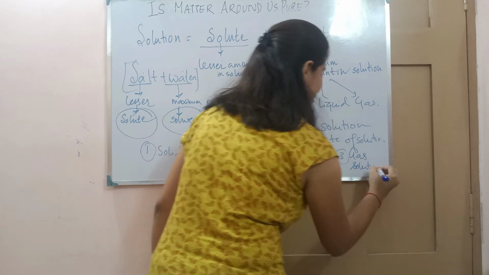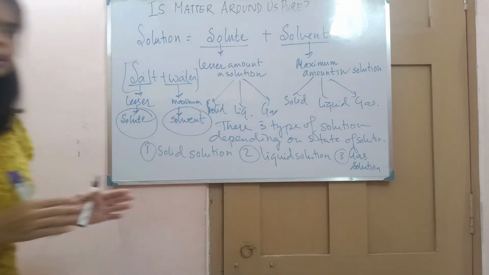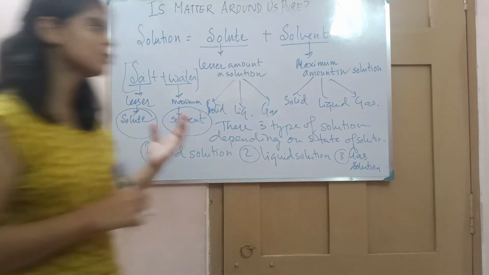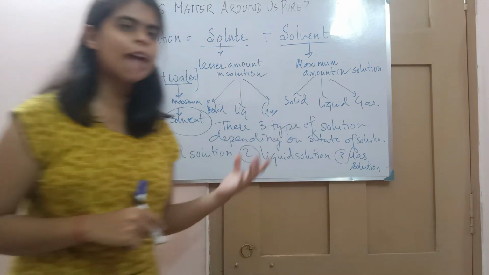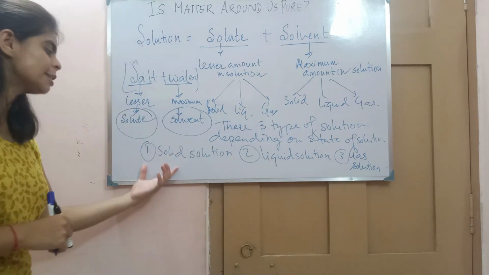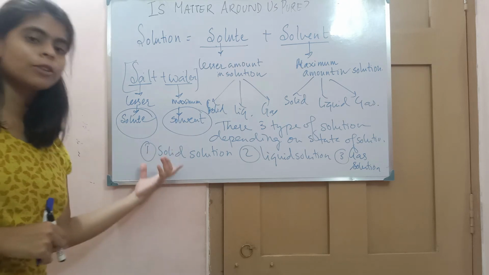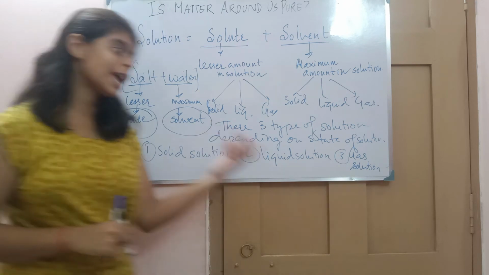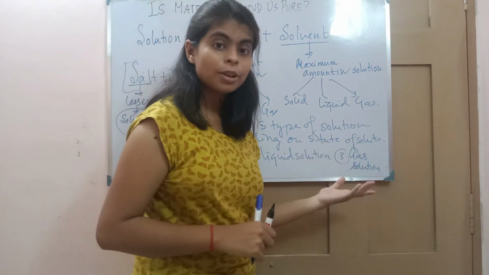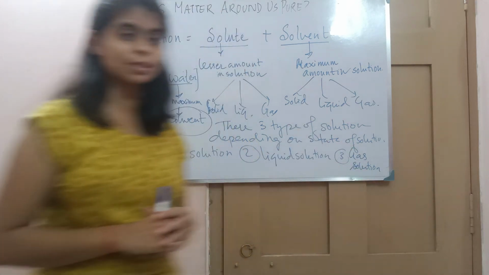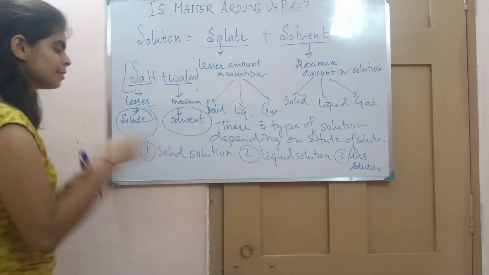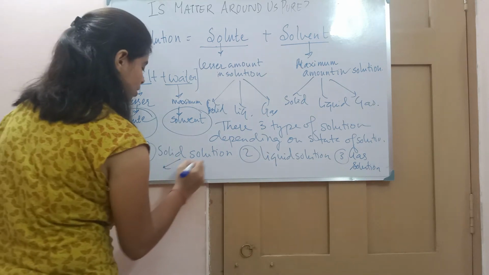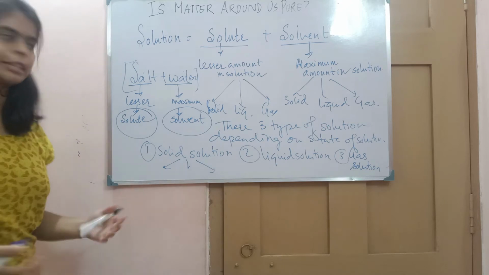So you can see here that depending upon the state of the solvent, the solution has been categorized into three: solid solution if the solvent is solid, liquid solution if the solvent is liquid, and gas solution if the solvent is gaseous. Among these solutions, the solute can be anything.